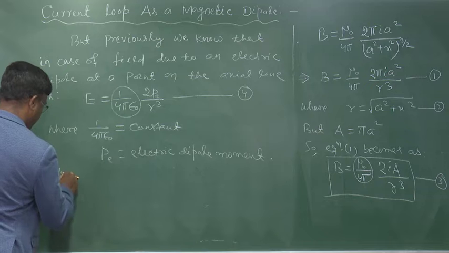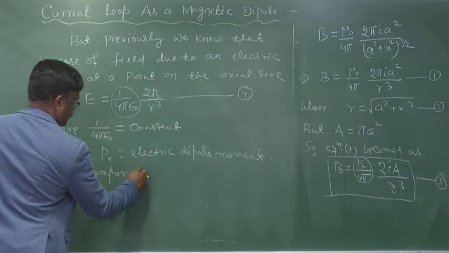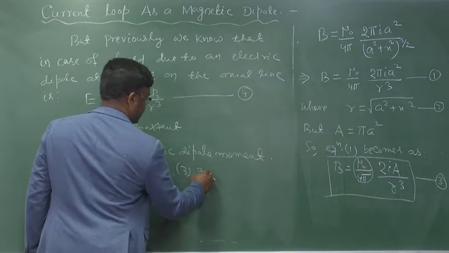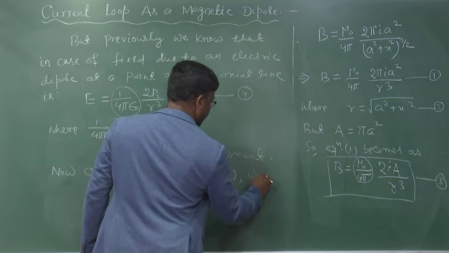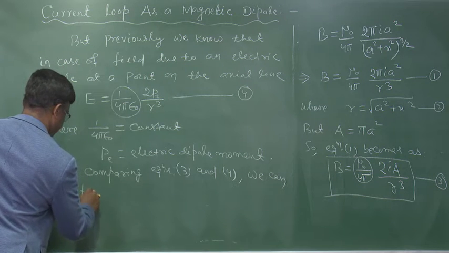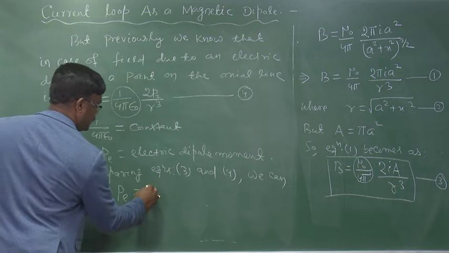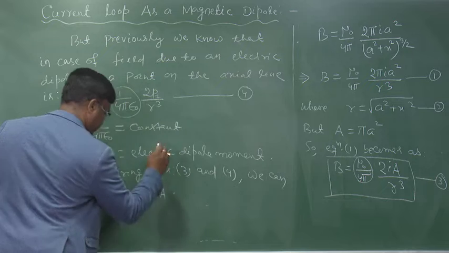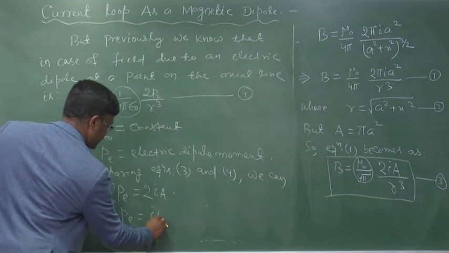Now, comparing equations 3 and 4, we can write 2 PE is equal to 2 IA, which implies PE is equal to IA.